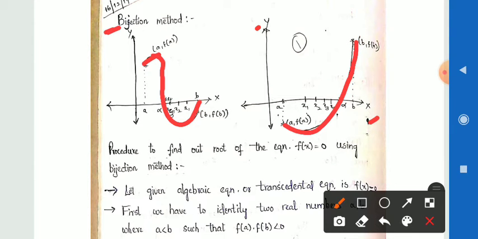For this curve, this is a function, the curve is taken, the initial point a comma f of a, and the end point is b comma f of b. Here also in the given curve we have the points a comma f of a and b comma f of b. Here y is equal to f of x be the given function or given curve. This curve is going to intersect the x axis at alpha, and here also the curve is intersecting the x axis at a point alpha.